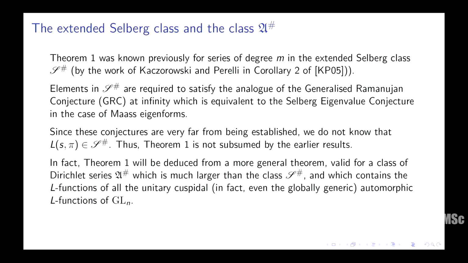And this A sharp will contain S sharp of course, but it will also contain the L functions of all the unitary cuspidal, in fact even the globally generic automorphic L functions of GLN. So for those of you who are not familiar with automorphic forms and L functions, the case to keep in mind is say mass forms and maybe symmetric powers of the mass forms. So at least for n equals 2, 3, 4, the symmetric nth powers have all the nice properties that you want from an L function. There are other examples in higher degree, but if you want to think of a test case where the theorems are new, then mass forms are the things to think about, and L functions of mass forms is where you will get a new result.